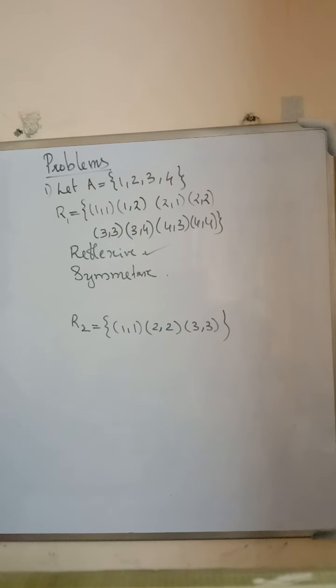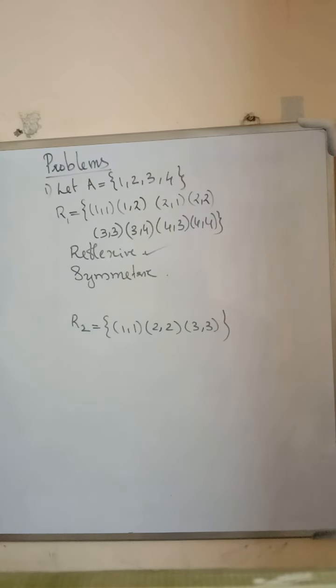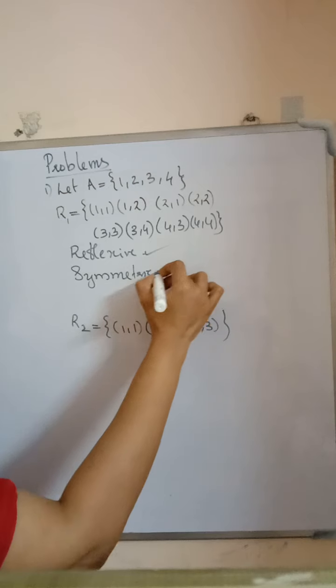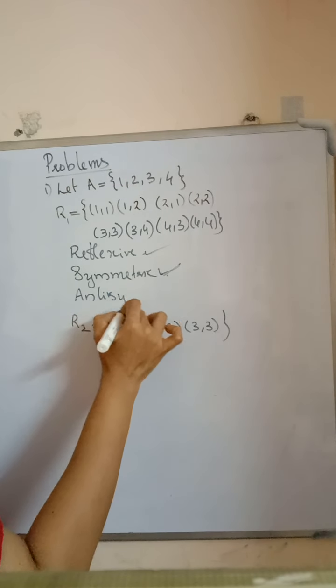But it is not anti-symmetric. By the definition of anti-symmetric, A related to B and B related to A only when A is equal to B. Here (1,2) and (2,1) are related but 1 and 2 are not equal. Therefore, this relation is not anti-symmetric. This relation is symmetric but not anti-symmetric.